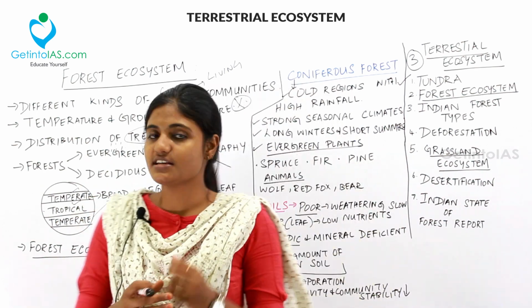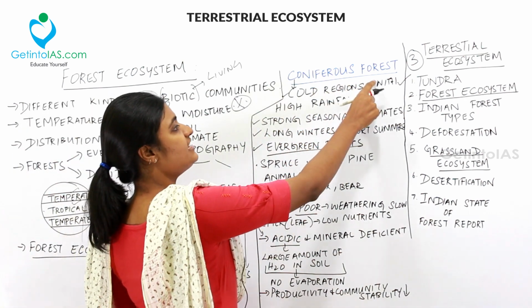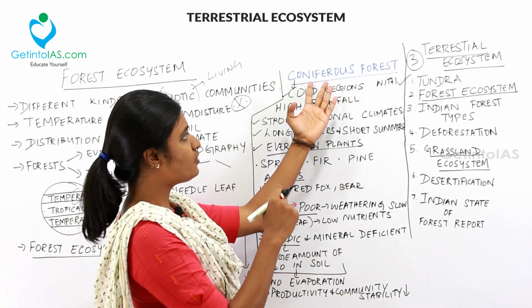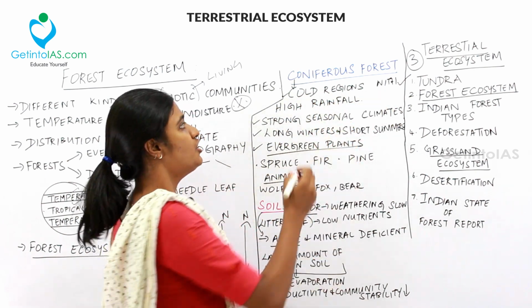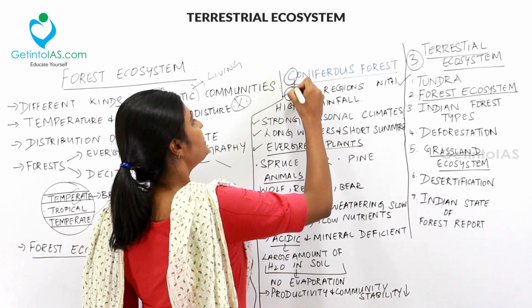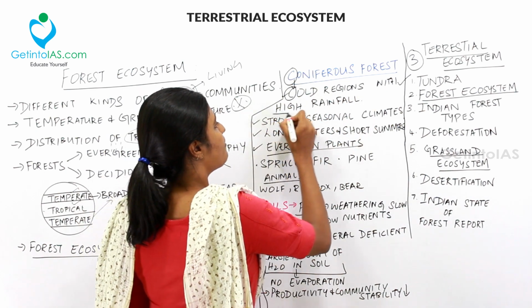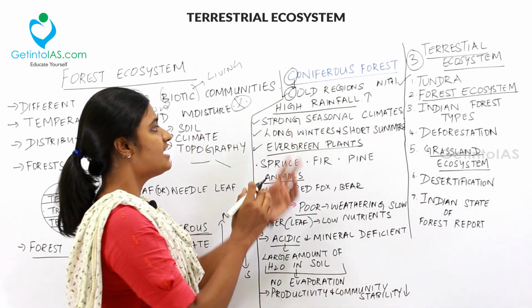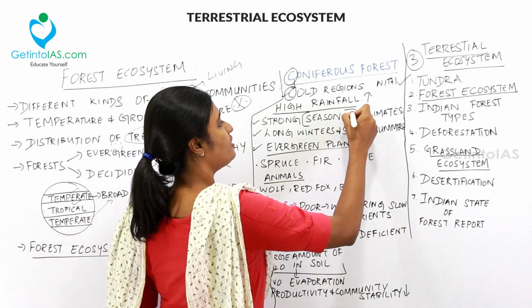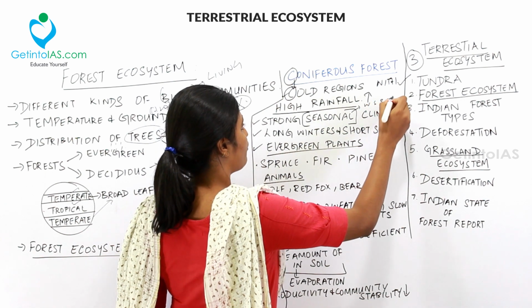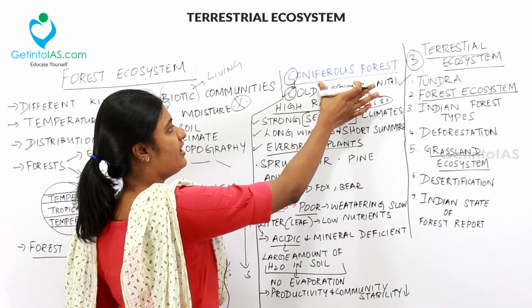The next thing is the first forest ecosystem, the coniferous forest. Where are these coniferous forests found? These coniferous forests are found in cold regions with high rainfall. So, remember it as C and C. Coniferous forests are found in cold regions with a high amount of rainfall, and hence this will have a strong seasonal climate. That is, you can notice the seasons very well: winter, summer, spring, fall. All these are called seasonal climates.